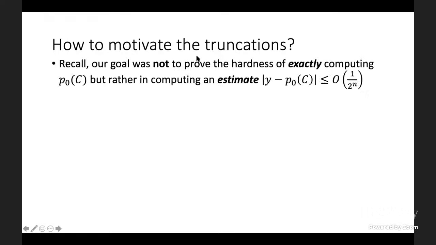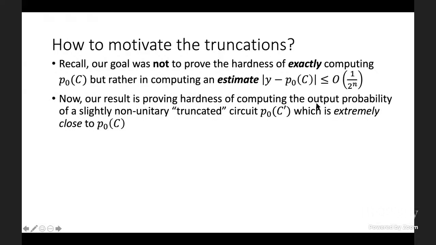But so how do we motivate this? How do we motivate showing this hardness result for a different distribution over truncated circuits? Well, the key is to remember back to the Stockmeyer reduction. In other words, our goal was not to prove the hardness of exactly computing the output probability P0 of C, but rather in computing a good additive estimate to within imprecision 1 over 2 to the n. Again, because the goal was never to prove hardness of computing, it was to prove hardness of sampling.